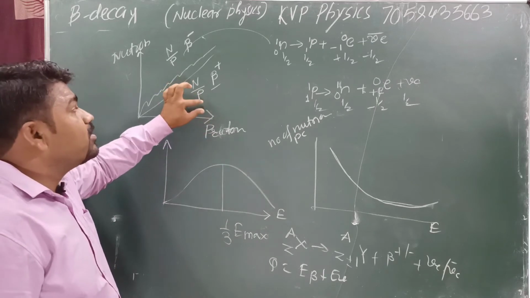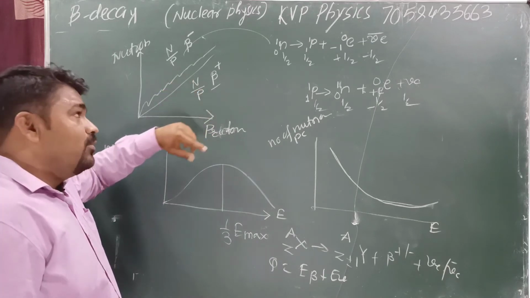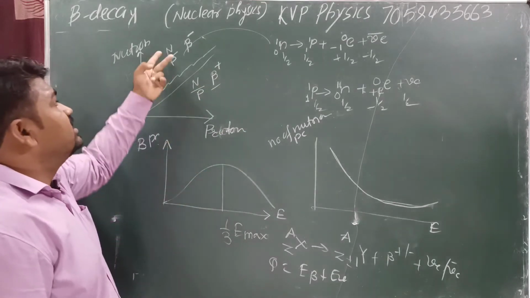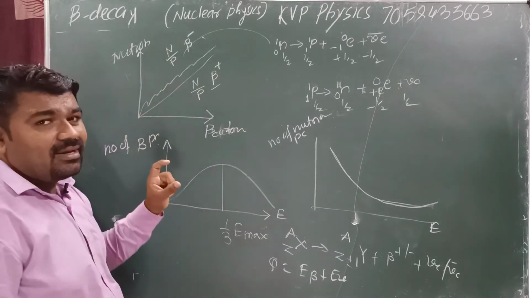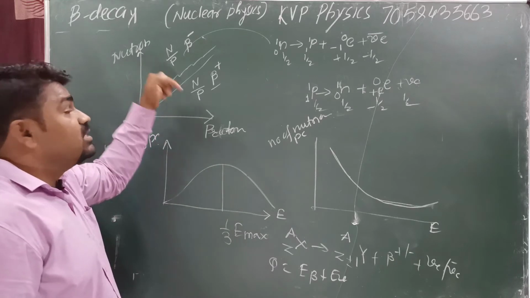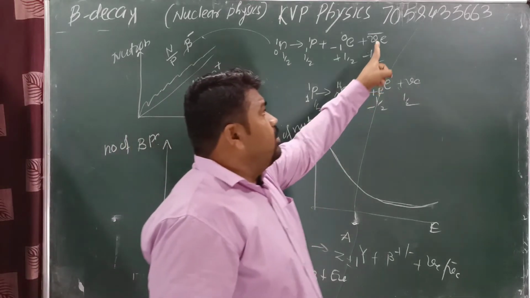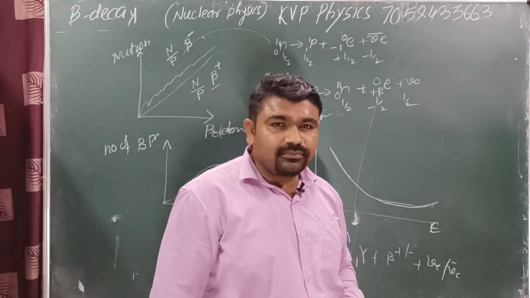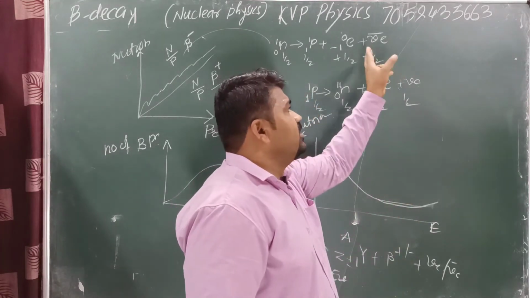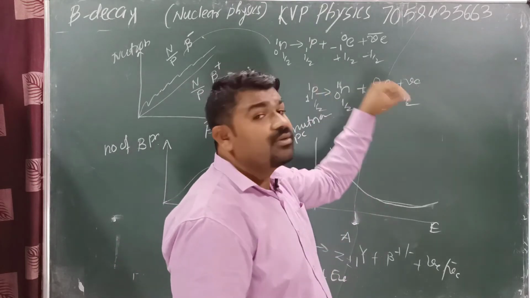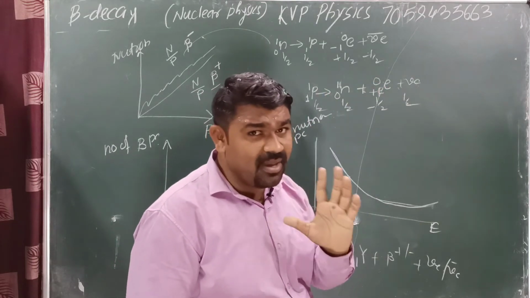Here number of protons is greater than number of neutrons. We need to know the stability. Beta plus decay is possible. Here there is a beta minus. Why? Because number of neutrons is greater than protons, and a neutron is converted into a proton. What is the important role of a neutrino? Important role of a neutrino here is conservation of spin momentum, and the second one is conservation of energy. Conservation of energy समझ में आएगा आपको?